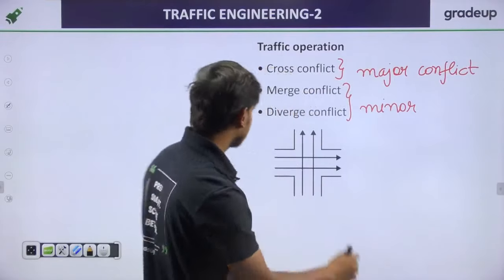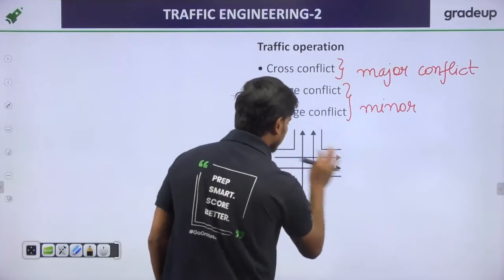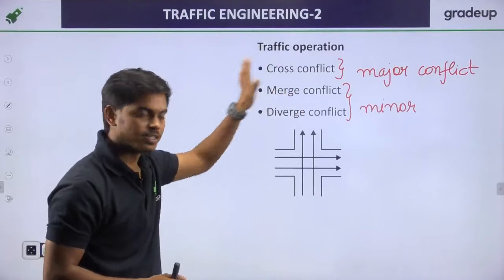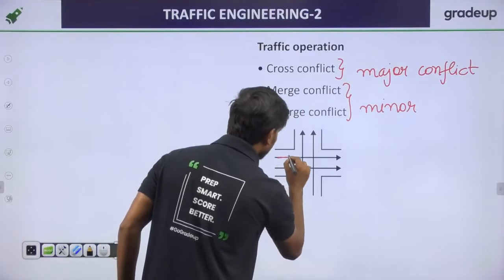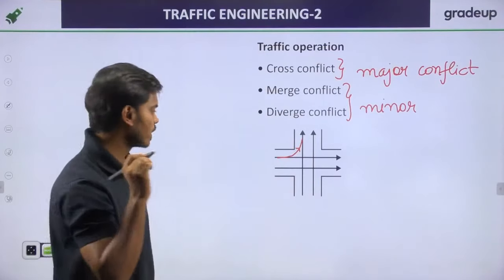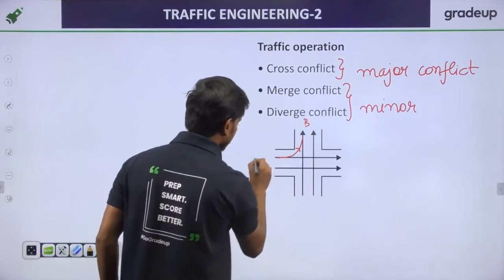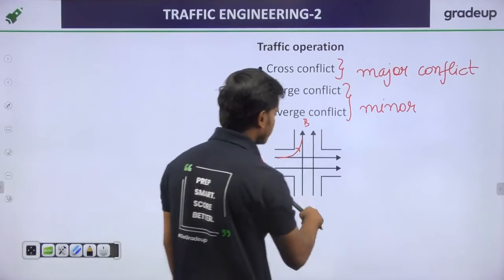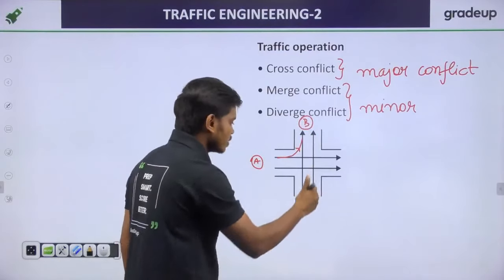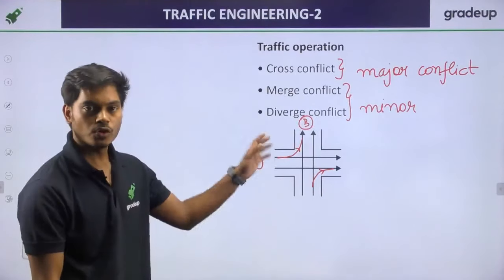Next, what will happen? When this particular vehicle wants to change its lane, wants to change its road, it will move like this. And similarly, suppose this is B and this is A. When the B road vehicles want to go into the A lane, they will follow this path. Perfect, they will follow this path.